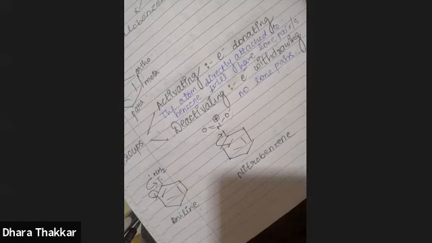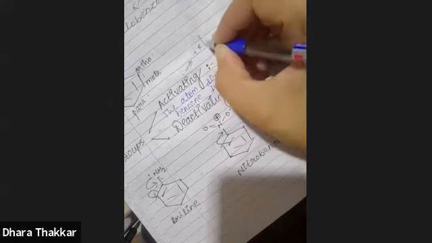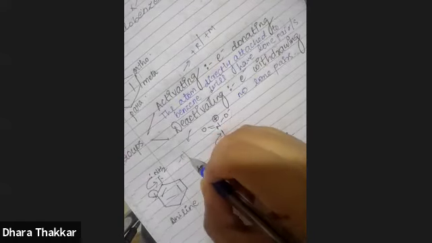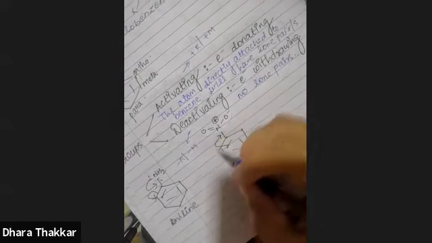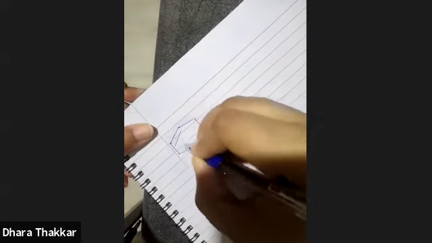So plus M is for mesomerism. Okay, so activating groups show plus R or plus M effect, and deactivating groups show minus R or minus M effect. Okay, now first of all, you have to identify the group, and then you have to write down the resonance.